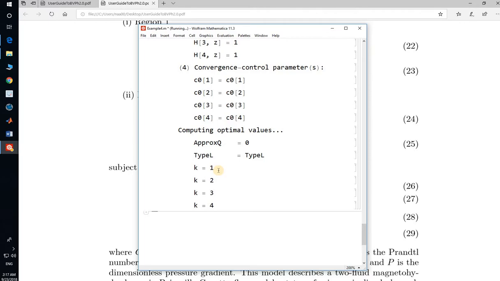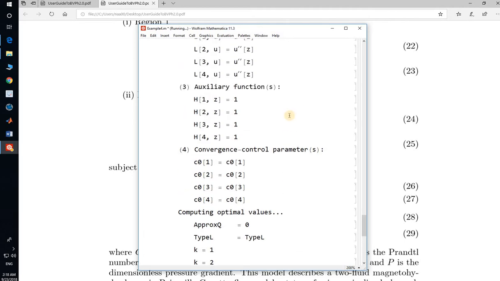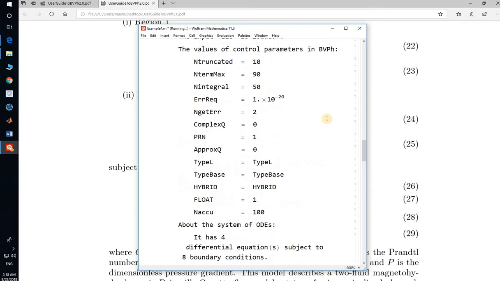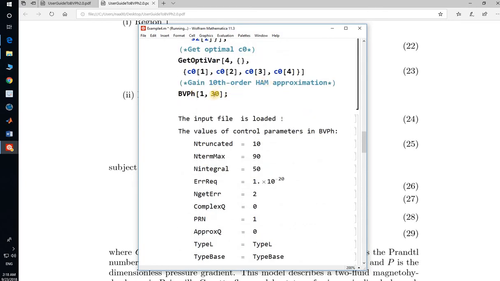Here it is working for some time. It is very time consuming. To obtain the result, we have a possibility: instead of BVPh 1 to 30, we can write here 1 to 10. After that we write 11 to 15, and then 16 to 20.